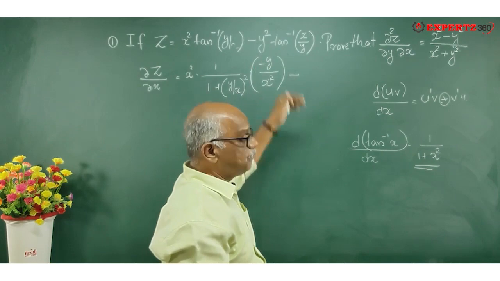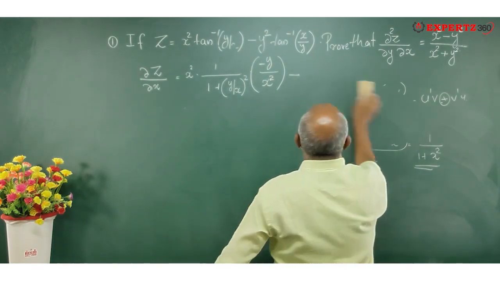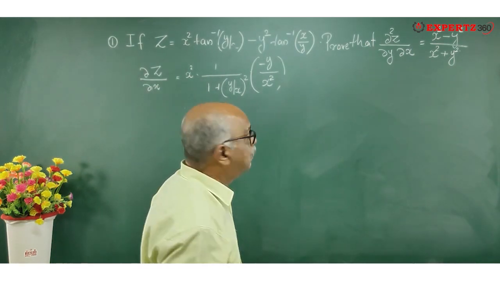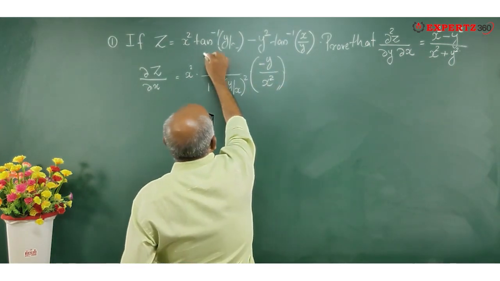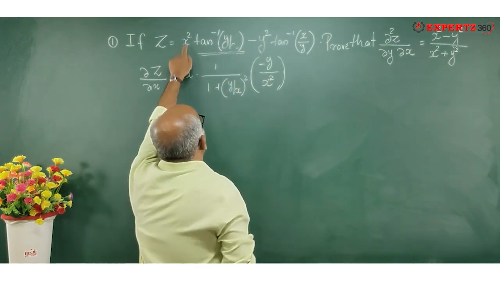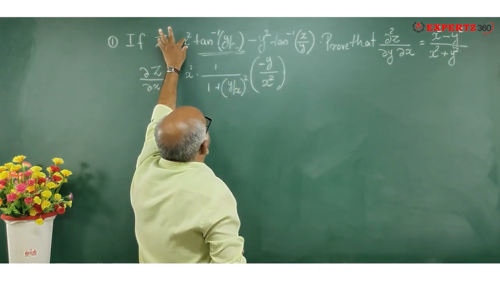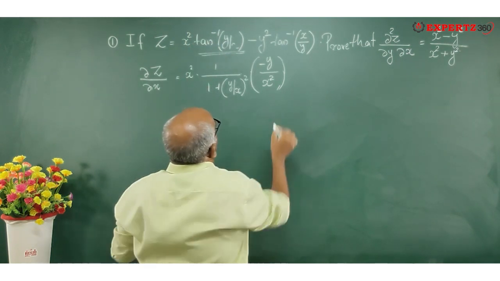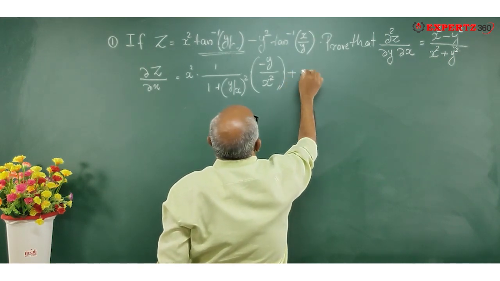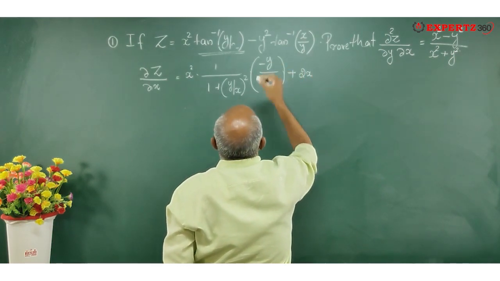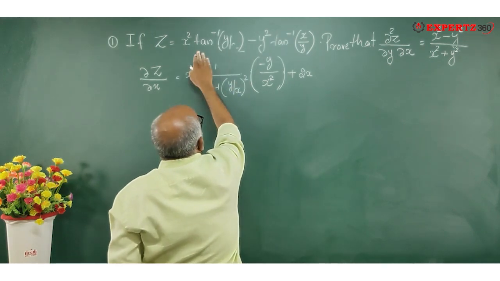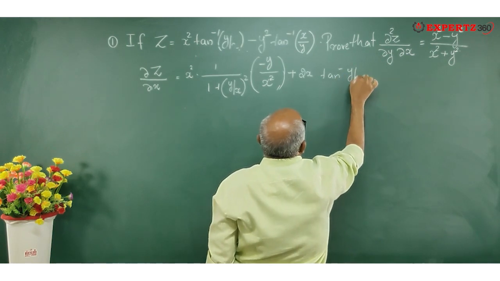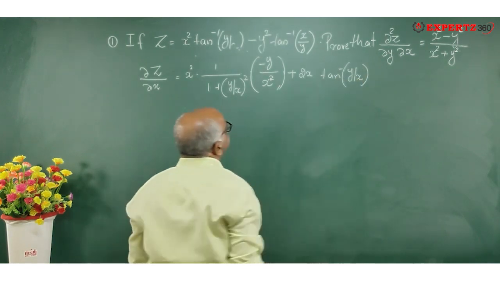Now I'll come to this part. No, sorry. I have differentiated this part, and I kept this as a constant. Now I'll differentiate this, keeping the other as a constant. Okay, so that is plus 2x into, I differentiated this, and now I have to keep this as it is, that is tan inverse of y by x. Clear now?